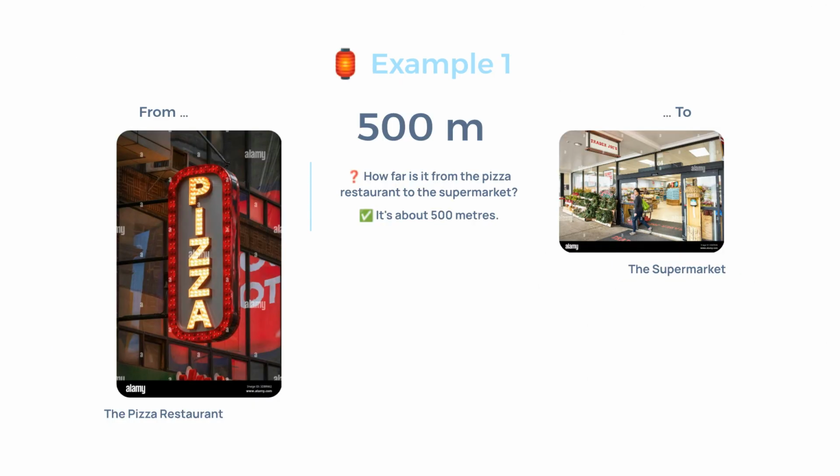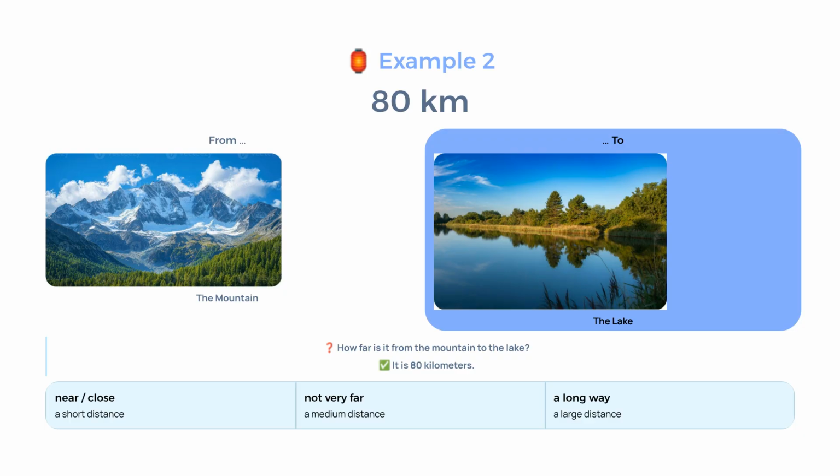Here is example 1. We are looking at the distance from the pizza restaurant to the supermarket. The question is, how far is it from the pizza restaurant to the supermarket? The answer is, it is about 500 meters. Let's look at example 2. Here we are measuring the distance from the mountain to the lake. The question is, how far is it from the mountain to the lake? The answer is, it is 80 kilometers.